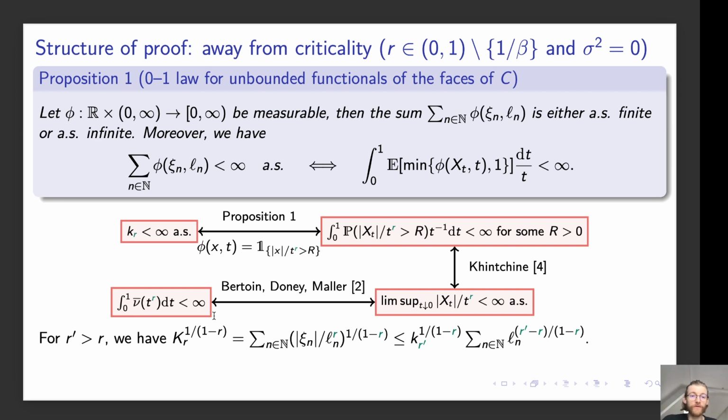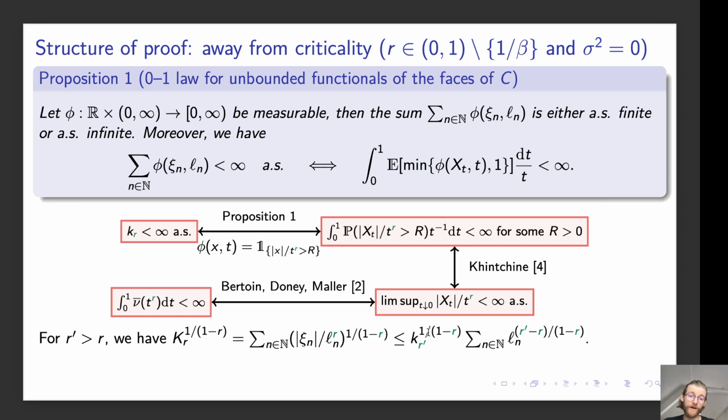However, how do we prove that capital K_r is finite? Well, since we're not in the critical case, we can take some r prime strictly larger than r, and note that capital K_r can be written as the sum over the heights divided by the lengths to the power r, to this power, and then you can push in r prime.